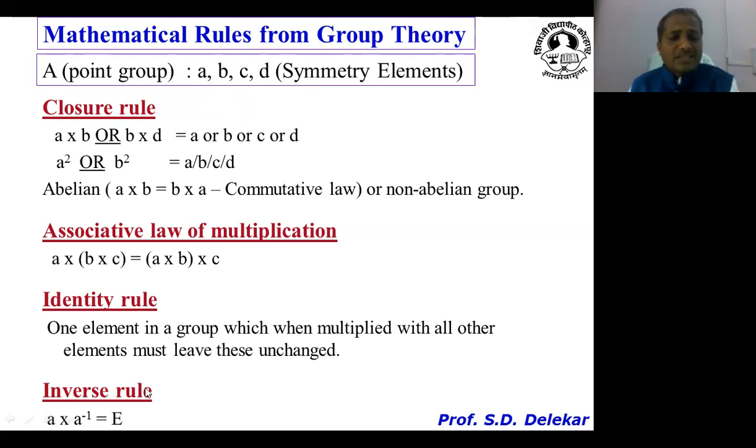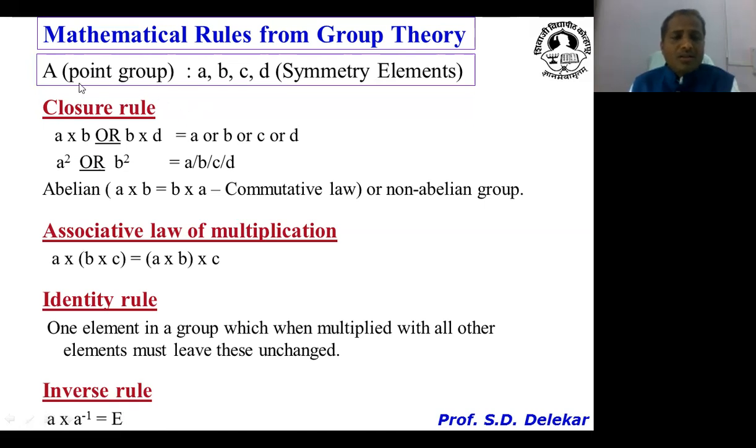So with the help of the identity rule, one can confirm which element is the identity among the various symmetry elements. Then the last rule is the inverse rule. The inverse rule states that the multiplication of an element with its inverse results in the identity element. Identity element means the operation or element which results in the original orientation of the molecule. That means a into a inverse, or b into b inverse, or c into c inverse, or d into d inverse, we are getting the identity element.